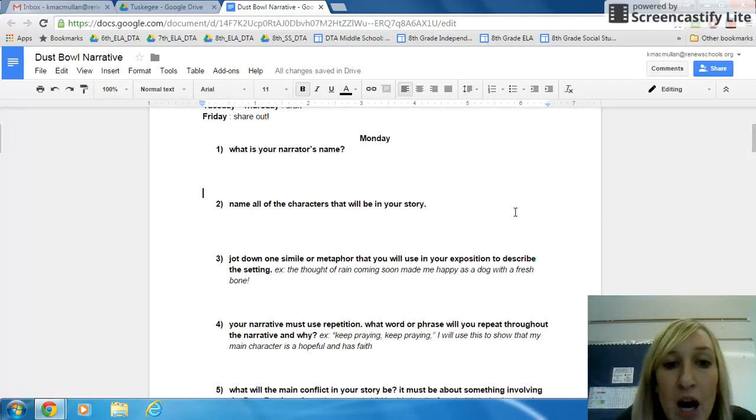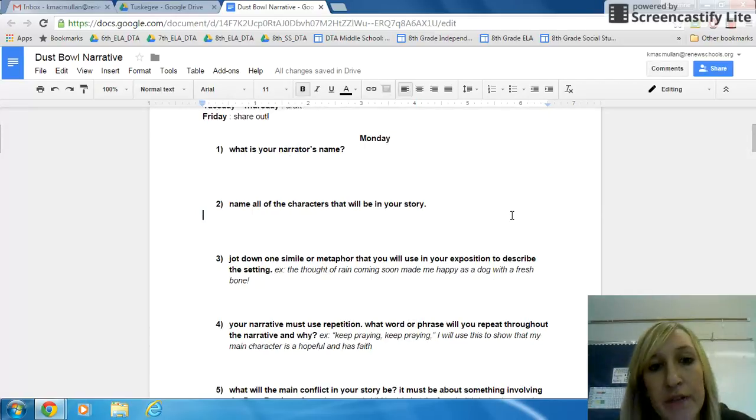Next, you want to name any other characters that will be in your story. If you're a cow, who's your owner? If you're a farmer with 3 kids, who are your kids? If you're a 6-year-old girl or boy, are your parents involved, brothers and sisters? You need to give a name to every character that will be in your story.